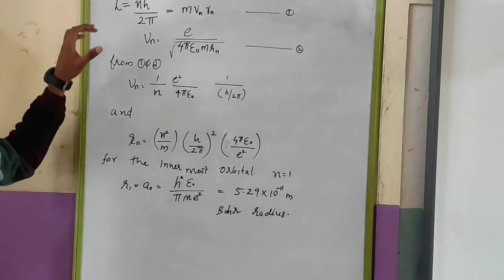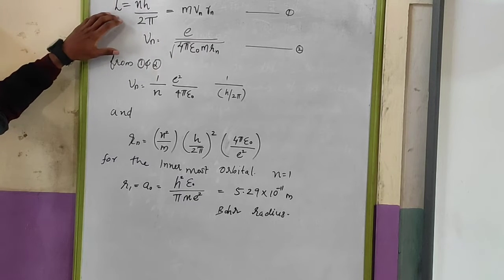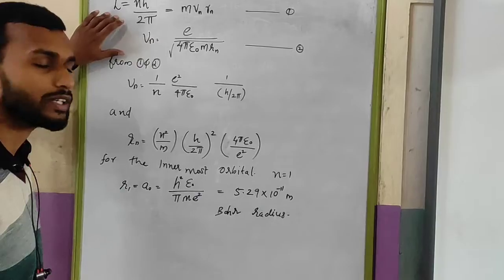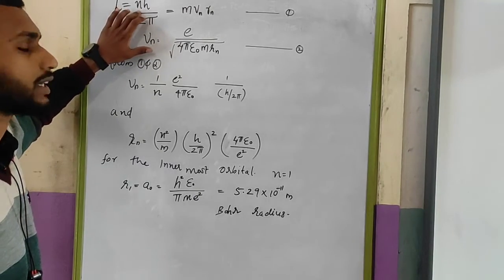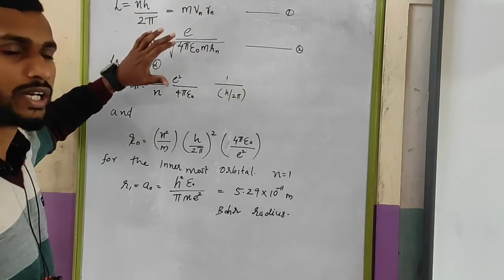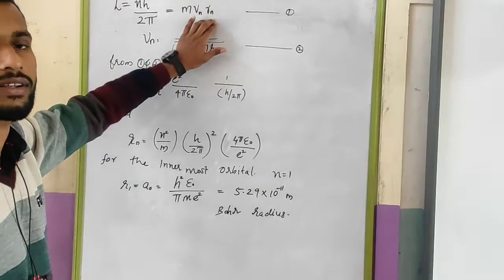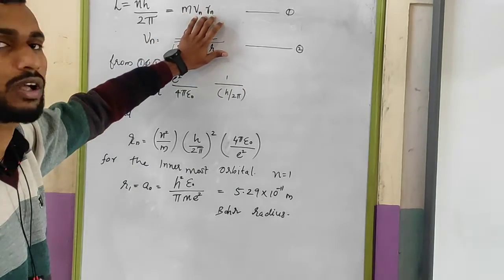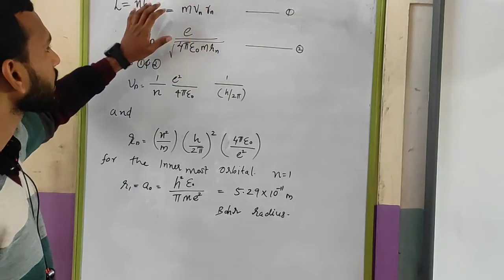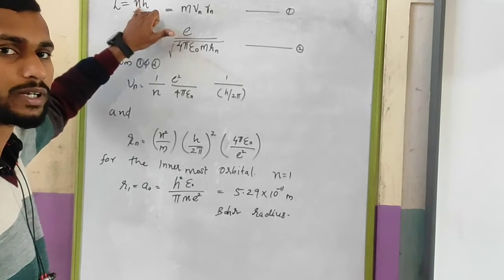So from the Bohr postulate, that is L is equal to nh by 2 pi, the angular momentum value for a particular state will be equal to an integer multiple of h by 2 pi. And we have already studied that the angular momentum value will be mv into r, that is the linear momentum into the radius. Here n is representing a particular orbit number.